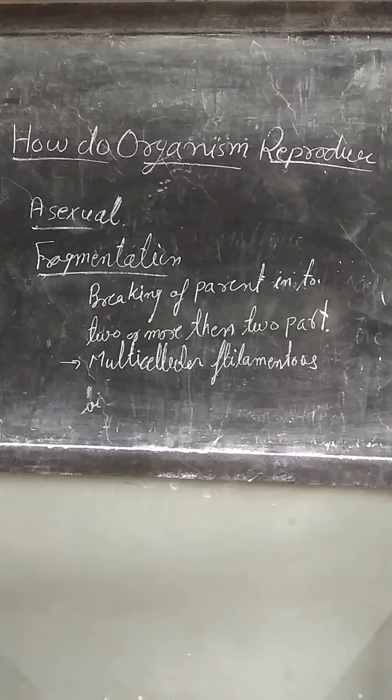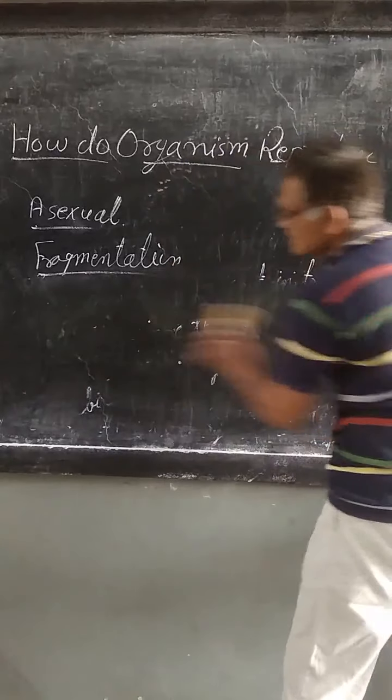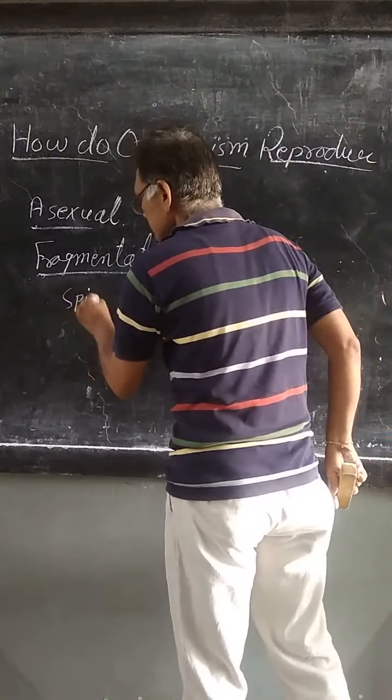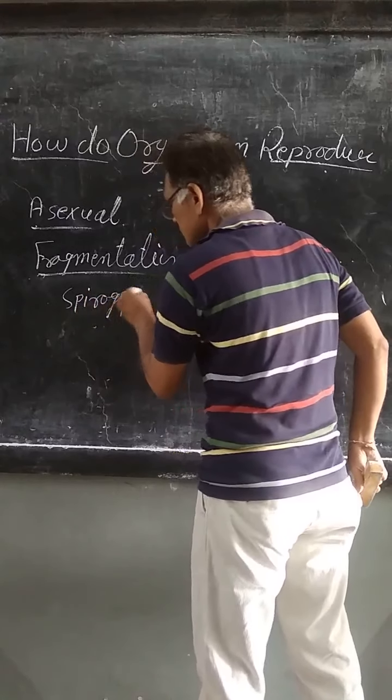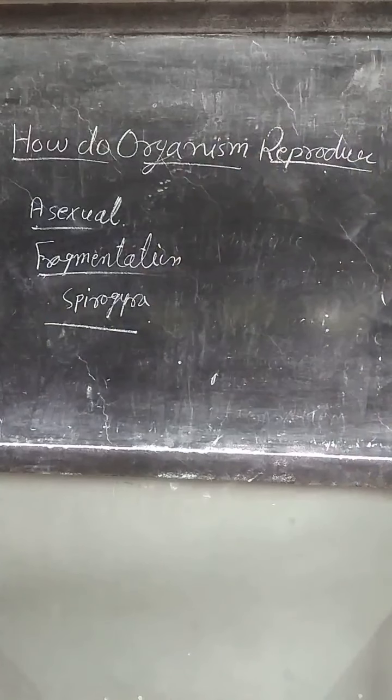The example of fragmentation is Spirogyra. Spirogyra is the example of fragmentation.